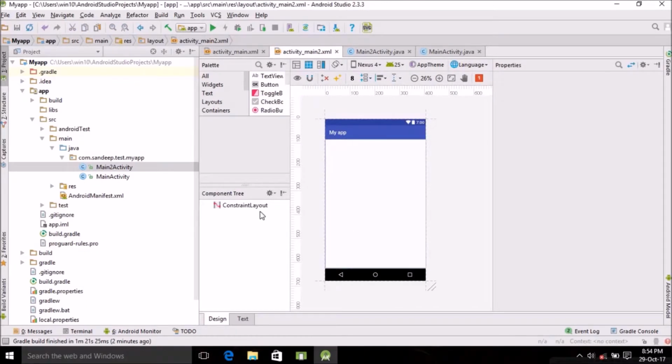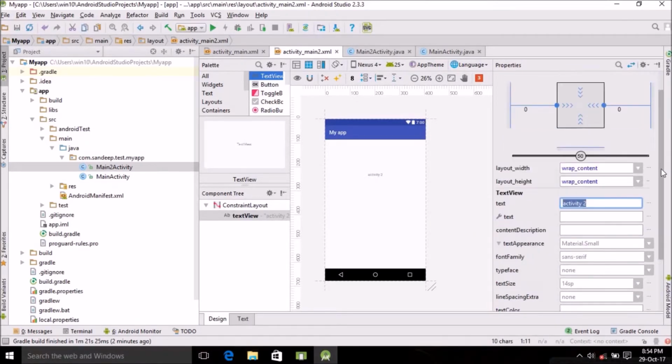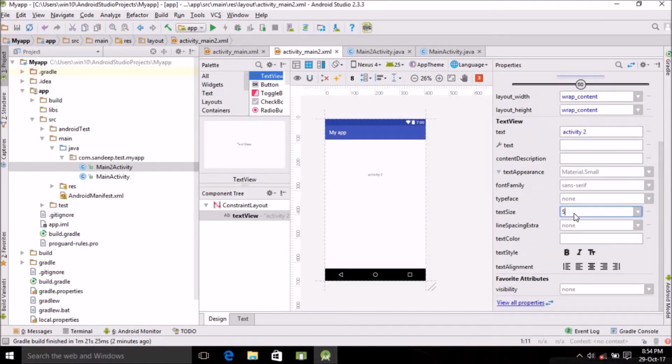This is the XML. So let's just drop a text view which says activity 2. Again I'll change the font size to 50 so that it's visible.